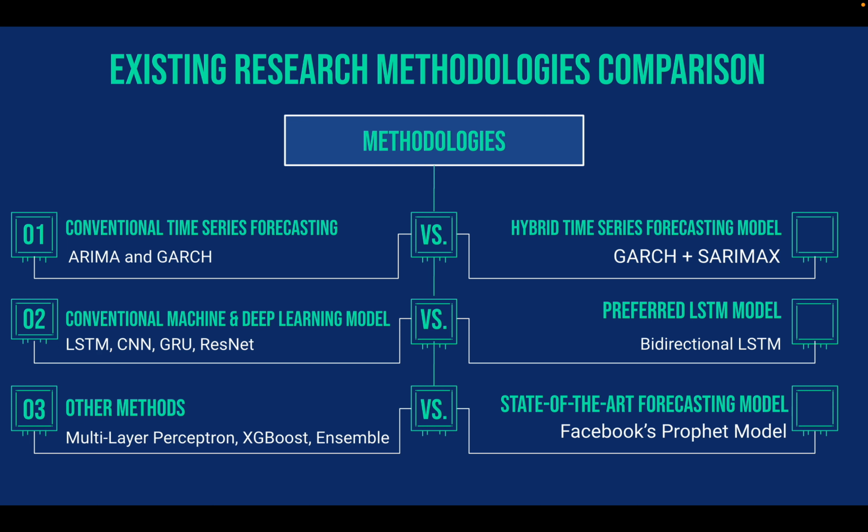For example, ARIMA and GARCH are the most used time series forecasting models, but I tried using a hybrid model of GARCH and SARIMAX, which provided a better accuracy than ARIMA and GARCH, which will be discussed later. Similarly, bidirectional LSTMs were preferred over other common machine learning models, and the state-of-the-art Prophet model, which turned out to be the best model in terms of speed and accuracy, was used, replacing other methods like multilayer perceptron and XGBoost.